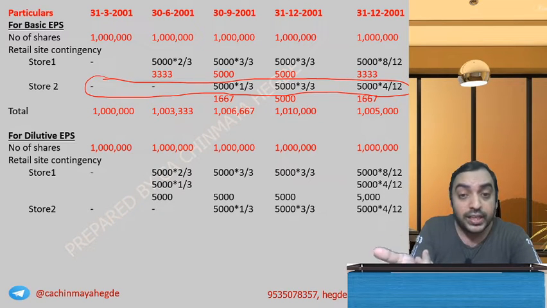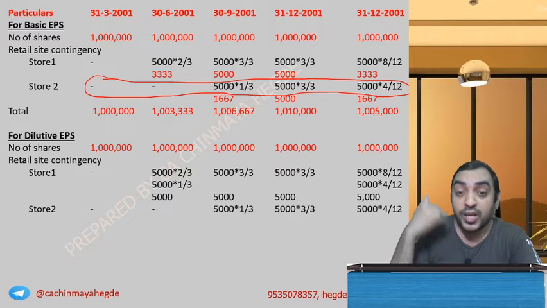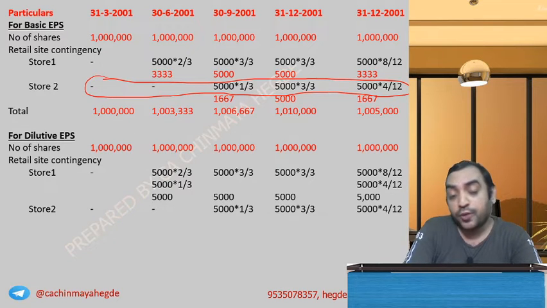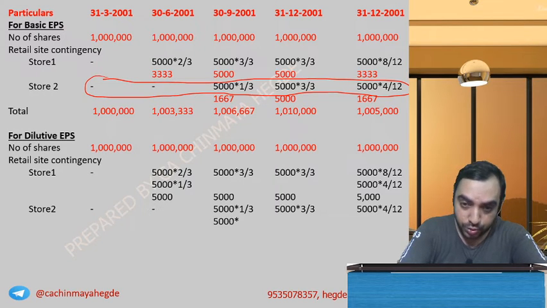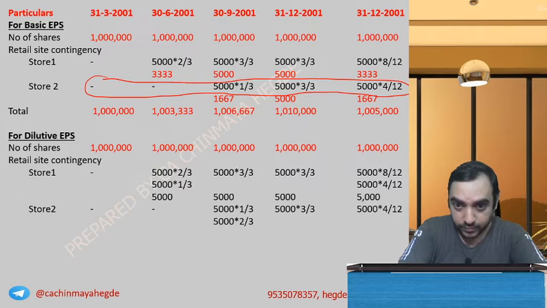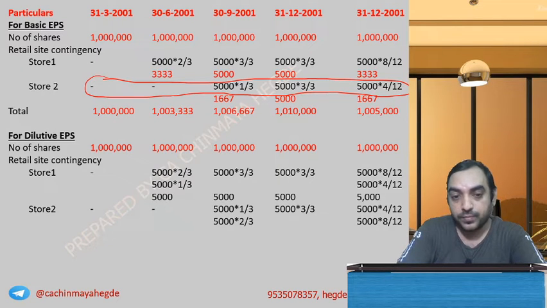Then additional will come only for dilutive EPS, from the beginning up to the date of issue. So this will be 5000 into 2 by 3. This is not there, this is anyway taken. This is 5000 into 8 by 12. 5000, 5000, 5000.